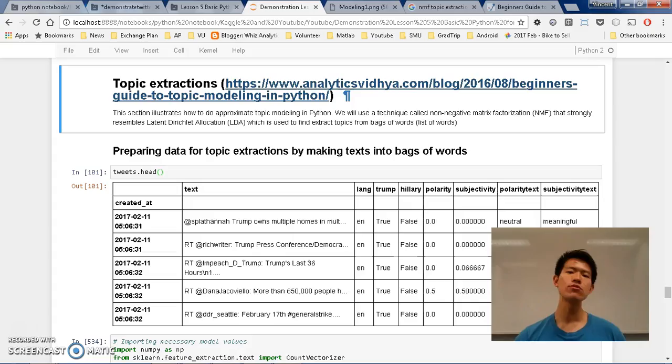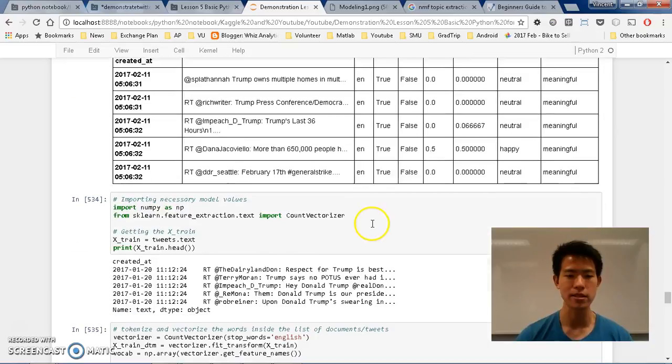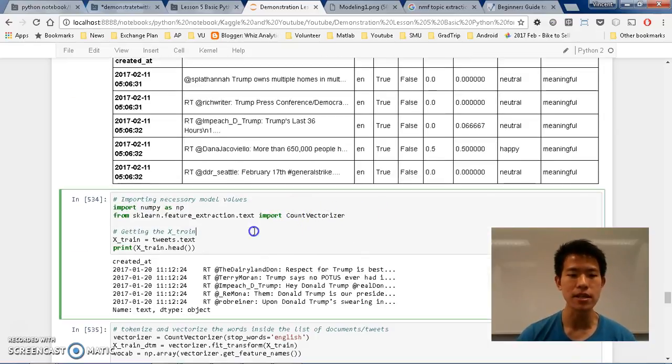We want to do the same thing, which is to identify the recurring topics for the Trump and Hillary tweets. So what we do is, first of all, we use the count vectorizer.